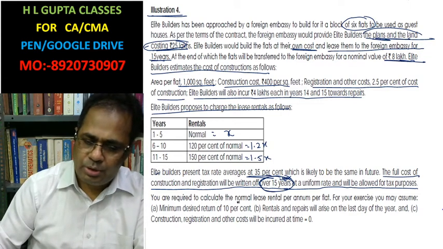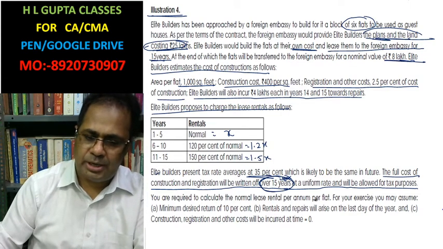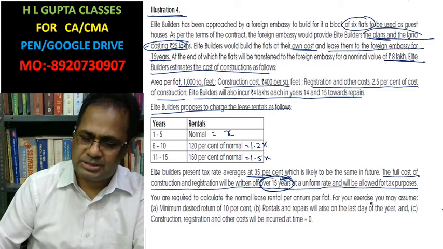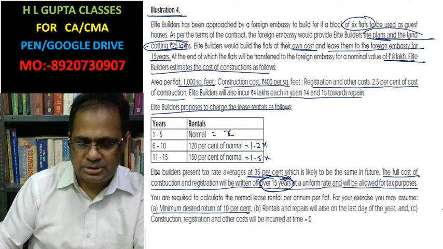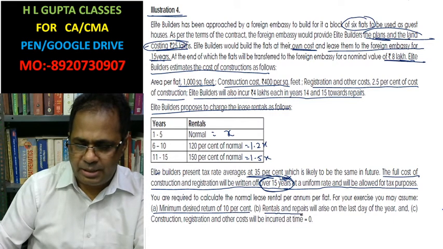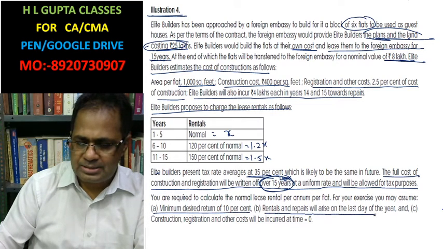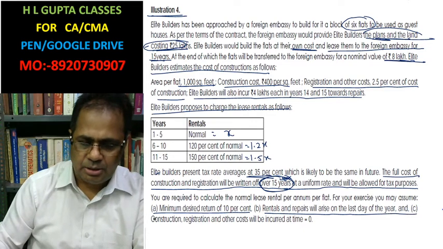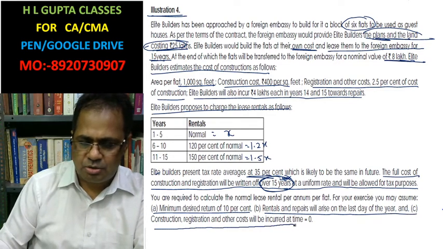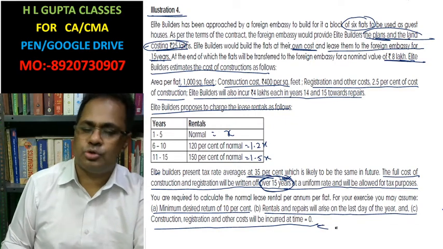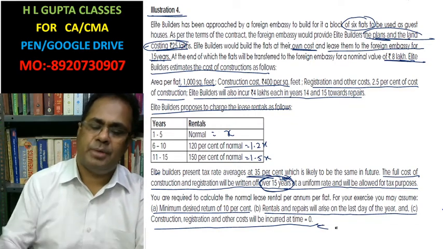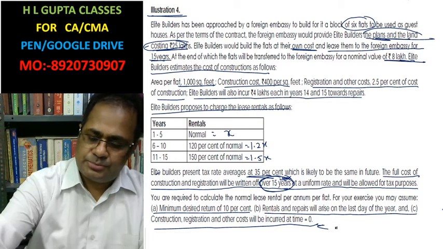You are required to calculate the normal lease rents per annum per flat. For your exercise, you may assume a minimum desired rate of return of 10%. Rentals and repair will arise on the last day of the year. Construction, registration and other costs will be at year 0. Okay, this is a very good question. This question has been asked in all the professional exams.